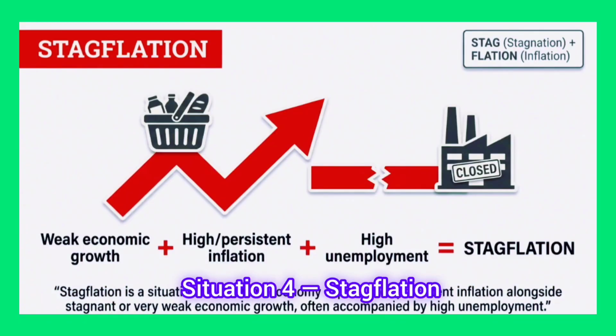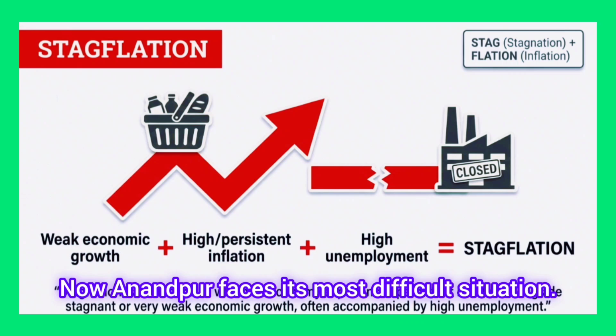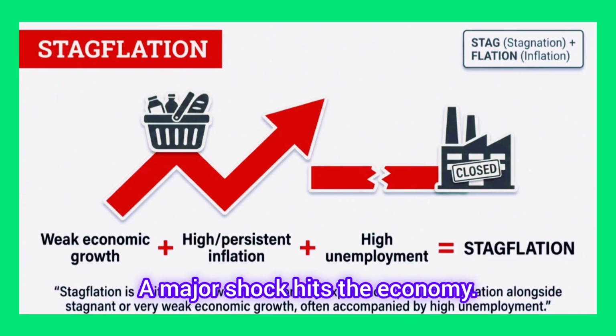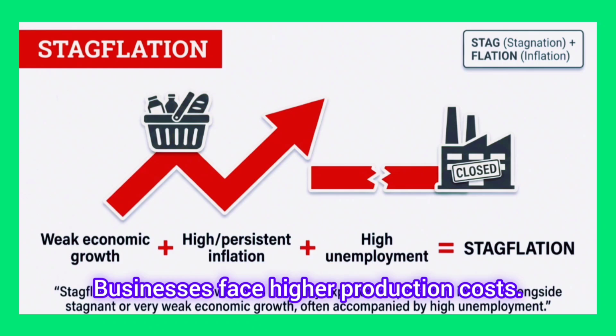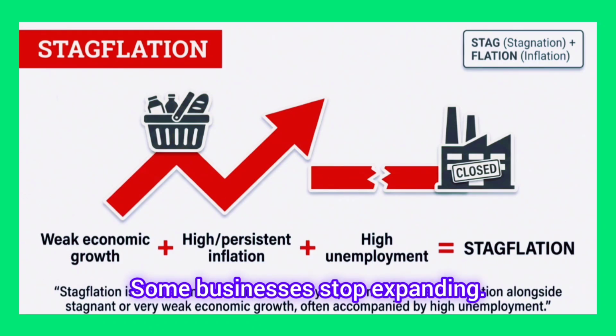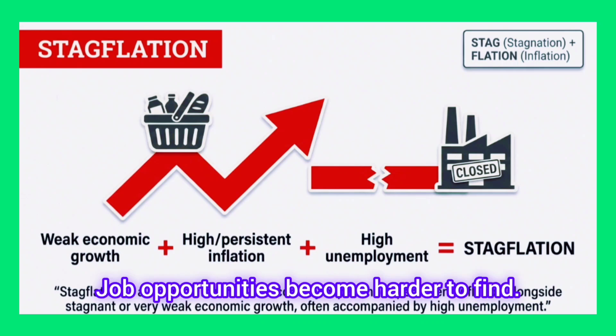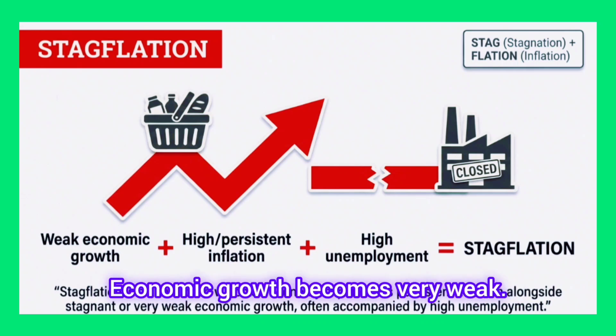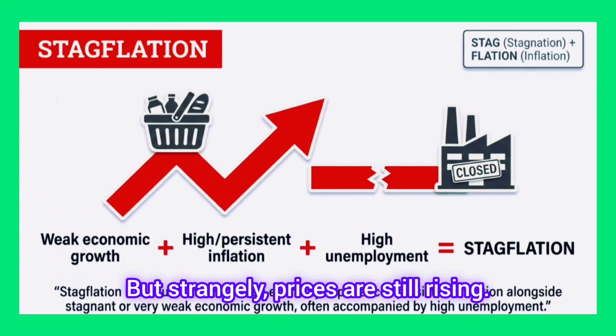Situation 4. Stagflation. Now Anandpur faces its most difficult situation. A major shock hits the economy. Businesses face higher production costs. Factories reduce production. Some businesses stop expanding. Job opportunities become harder to find. Economic growth becomes very weak. But strangely, prices are still rising.